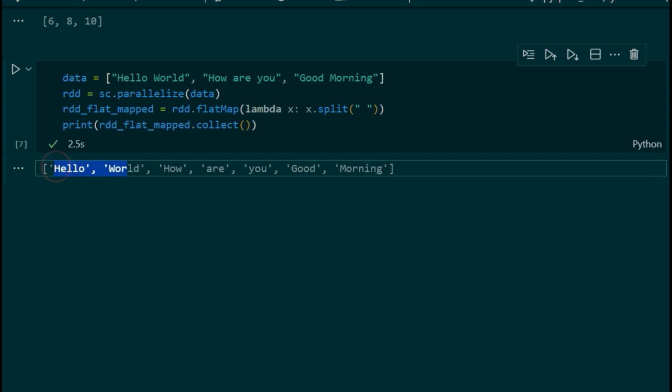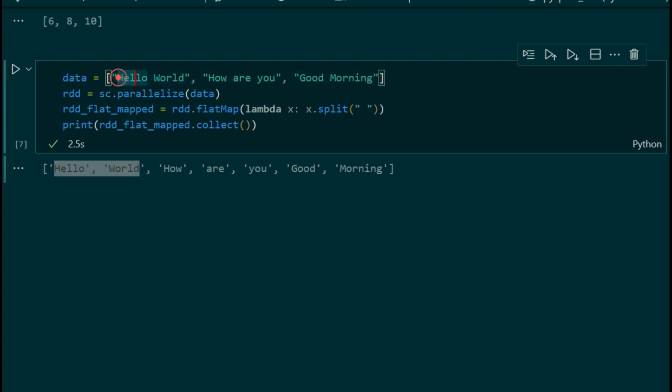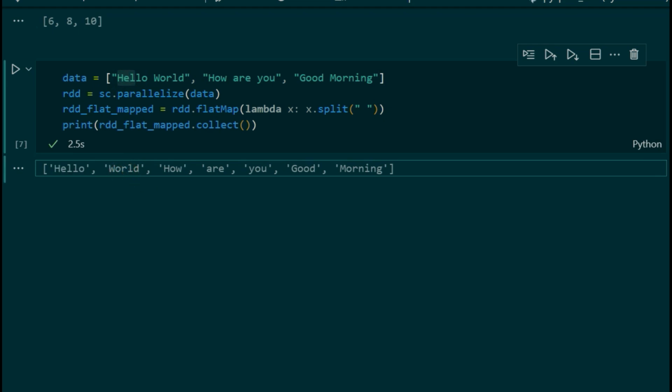Here you can see we are splitting each and every word: hello world, how are you, good morning. That is the flatMap transformation. I already told you that the collect action returns all elements in the RDD to the driver program. For count, if you use the count function, it will count whatever result you are getting.